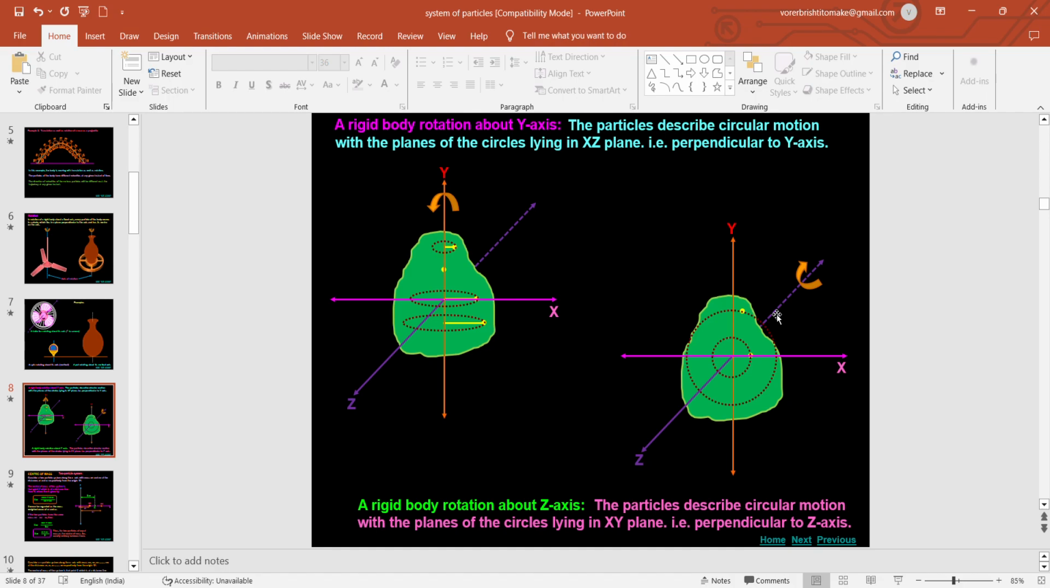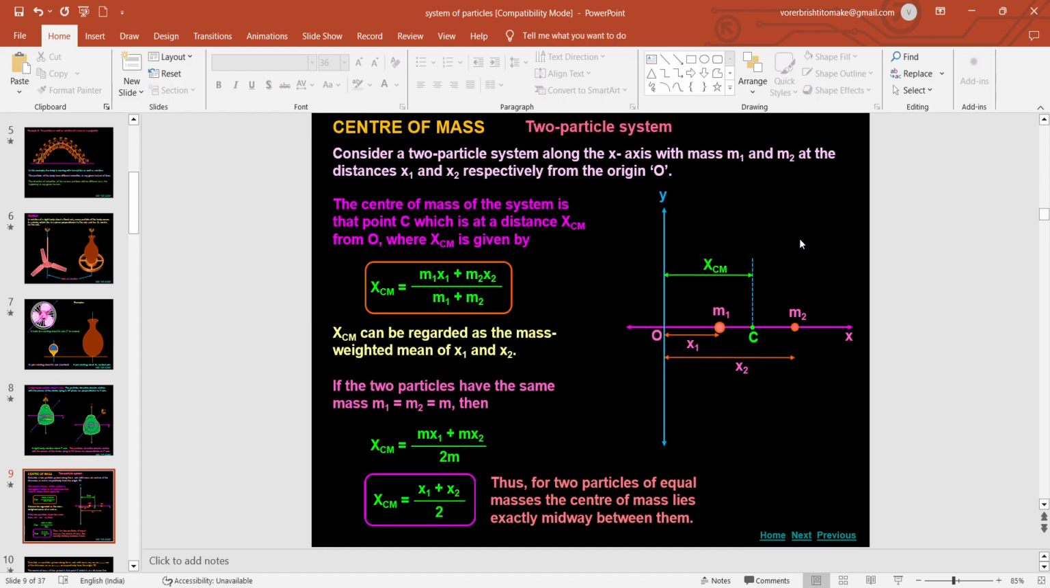Anyway, here are two examples I have given. I am talking about the left example, where the rigid body is rotating in the XZ plane and it is rotating about the y-axis. So the y-axis is its axis of rotation. On the other hand, in this case, the object is in the XY plane and its axis of rotation is Z. So axis of rotation is such an important thing in this chapter.